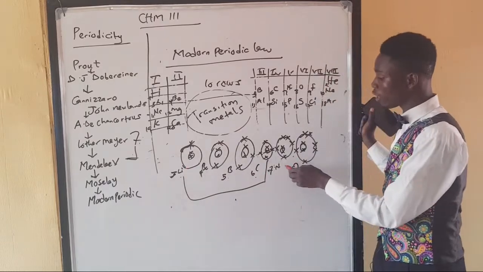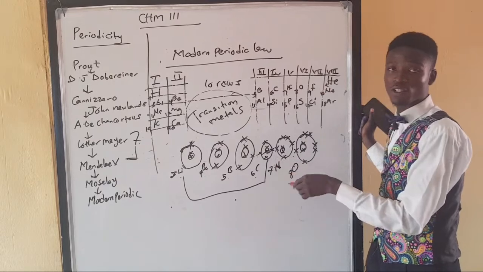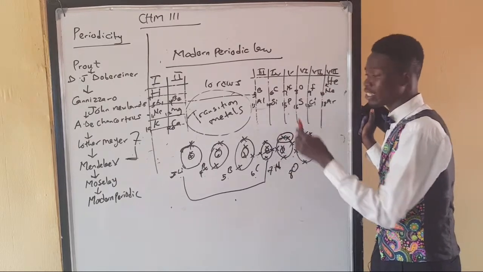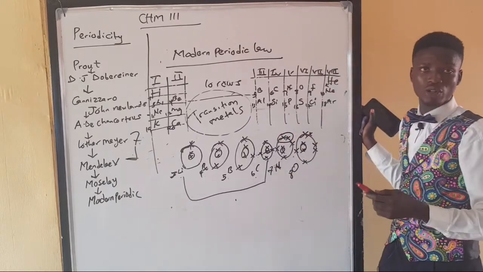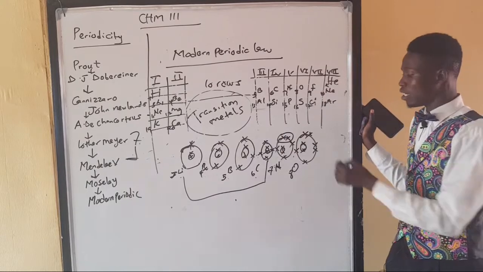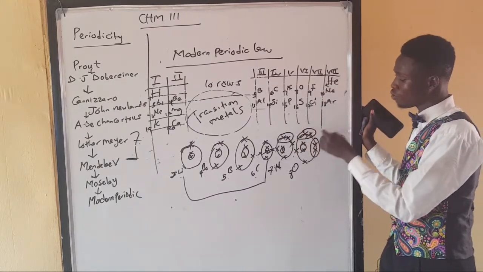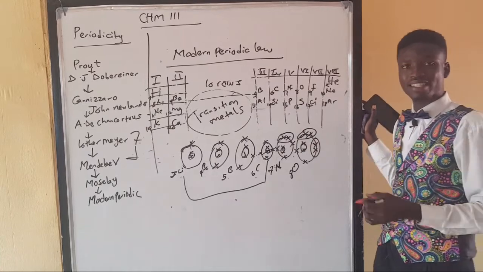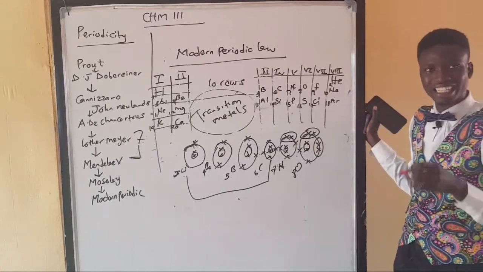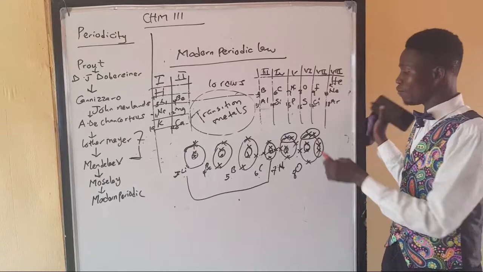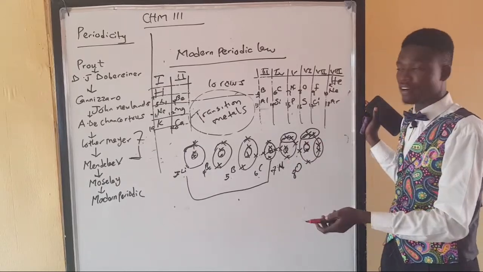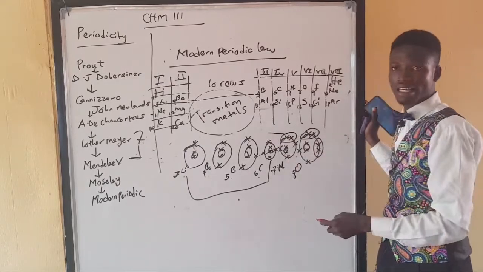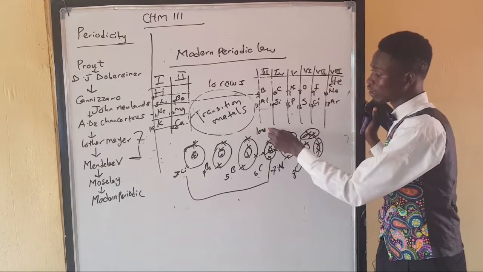But you notice that once I started configuring nitrogen, which is in group 5, there's a place in the atomic shell where I have 2 electrons together at a time. Then in oxygen, I have 2 places whereby I have 2 electrons together on the outermost shell. Now, these things are not just irregularities, they indicate something. They are called lone pairs.